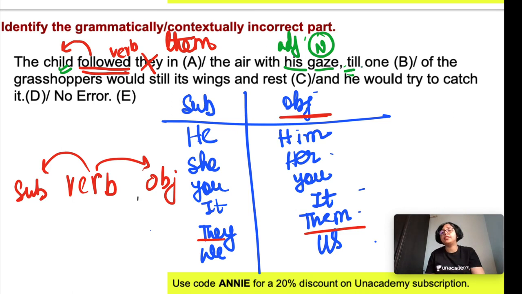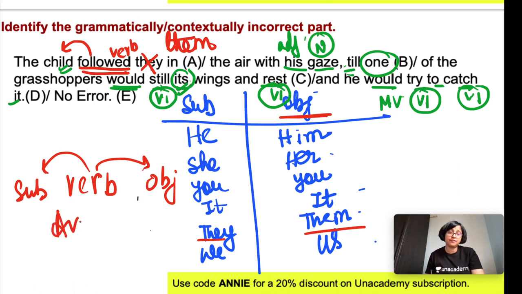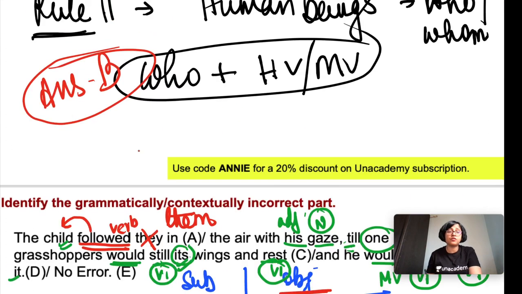Up to. So till one of the grasshoppers would still its wings. So would plus V1, still is V1. Still means make it stagnant, it will stop moving its wings. Would still its wings. Why its? Because here one has been used. That's why here we have used singular. Its wings. And rest: still its wings, still V1, rest again V1, parallelism. And he would, would is a modal verb, would plus V1, try to catch, to plus V1 infinitive, catch it. Okay, so here the error is in part A. And this one was rule number 12.